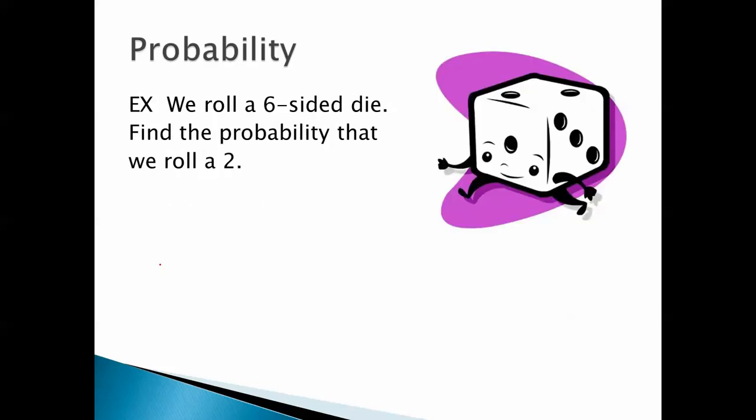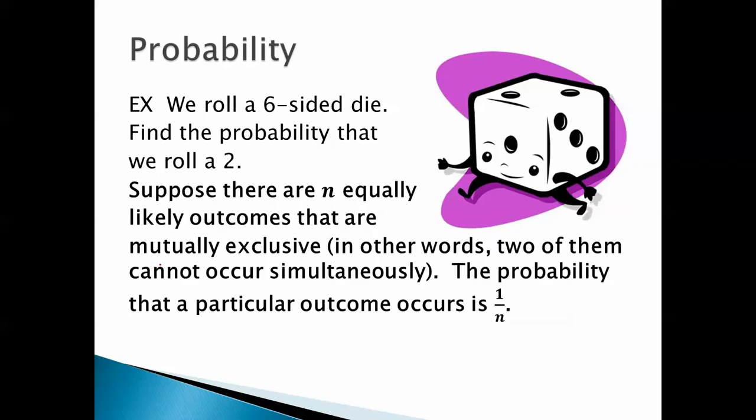For instance, we roll a 6-sided die. Find the probability that we roll a 2. Well, here's the principle we use. Suppose there are n equally likely outcomes that are mutually exclusive. In other words, 2 of them can't occur simultaneously. That's what we mean by mutually exclusive. The probability that a particular outcome occurs is 1 over n.